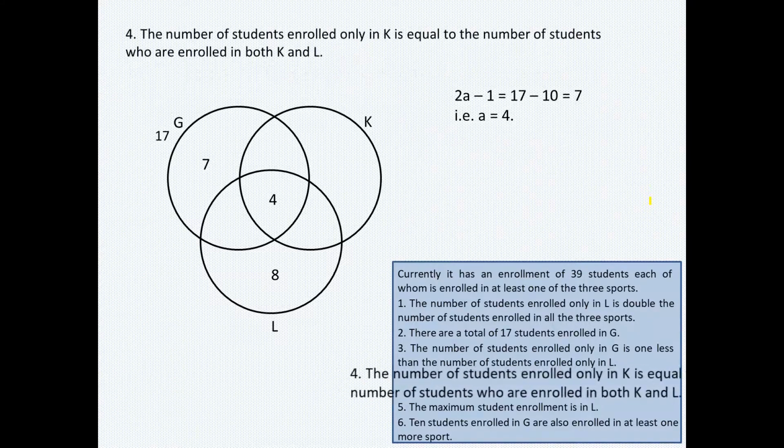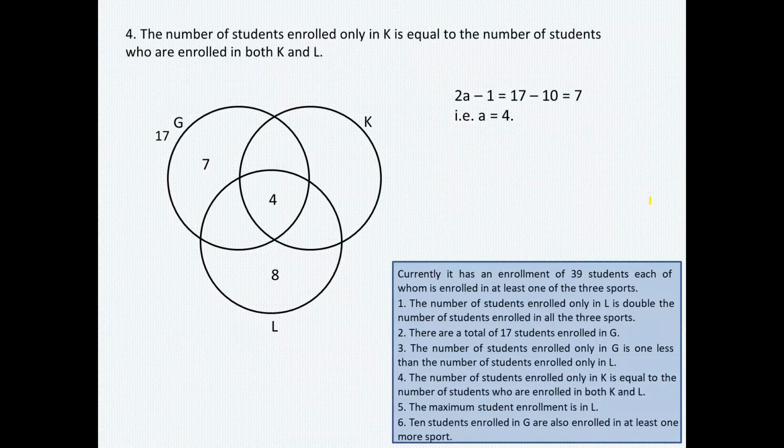It says the number of students enrolled only in K is equal to the number of students who are enrolled in both K and L. So which area represents both K and L? Let us say this area is X. So the number of students enrolled only in K should be equal to both K and L. That means the number representing area only K should also be X.